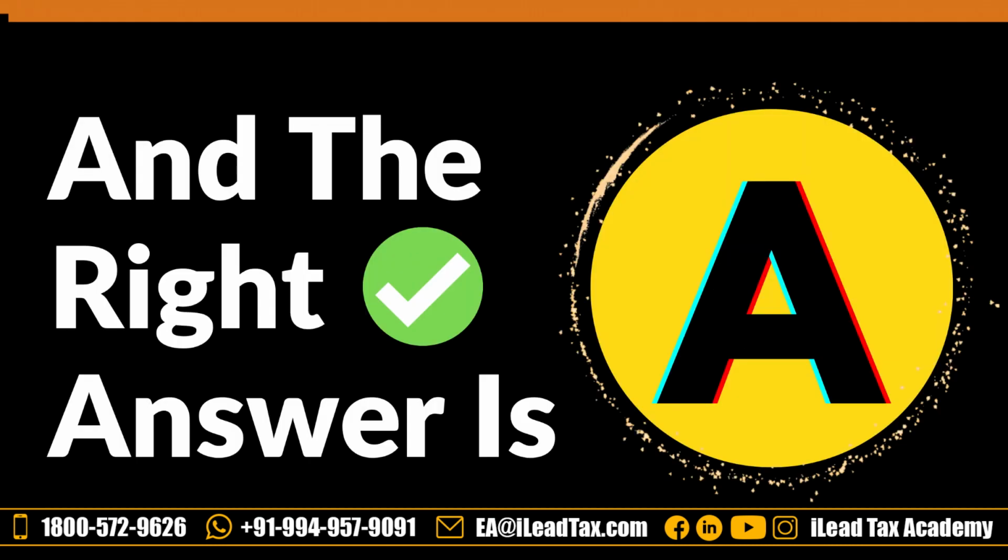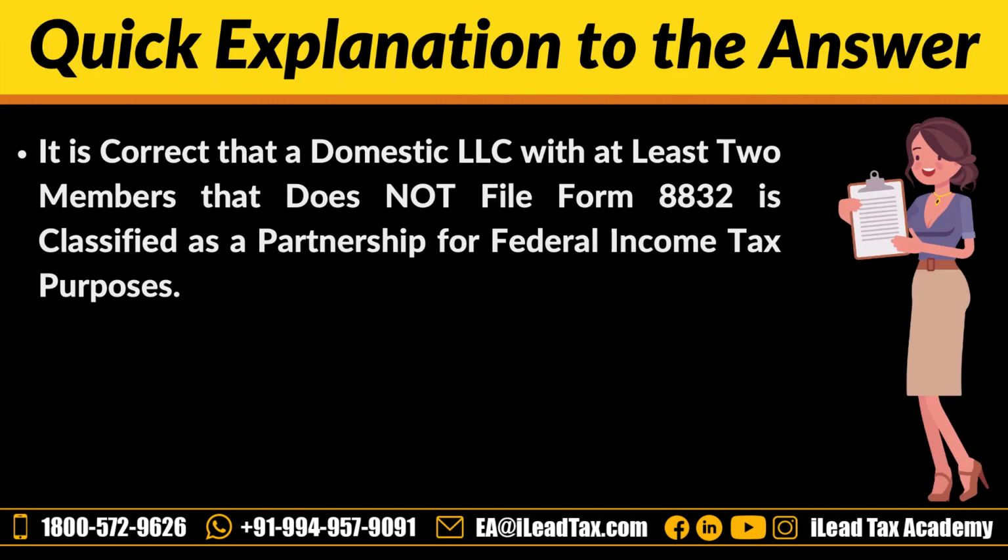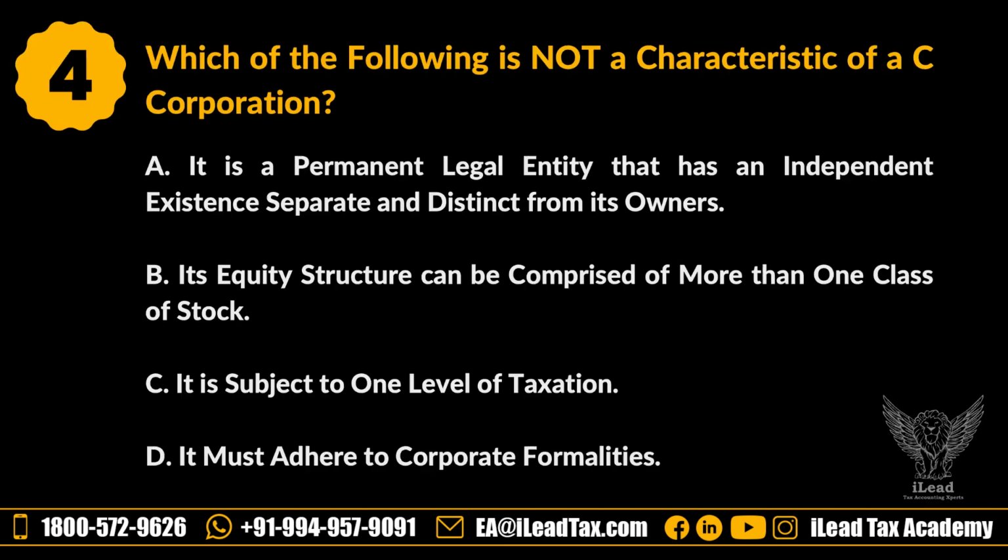The answer is A. Partnership. Let's see why it is A. So here, domestic limited liability company with at least 2 members that does not file Form 8832 entity classification election is classified as a partnership. This is because the default classification for a multi-member domestic LLC that does not make an election is partnership. Let's go to the next question.